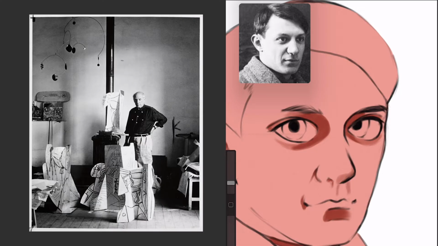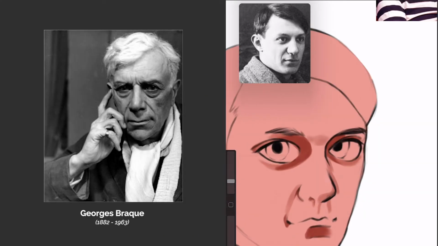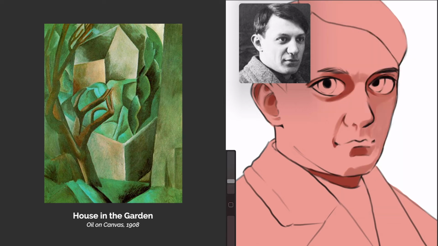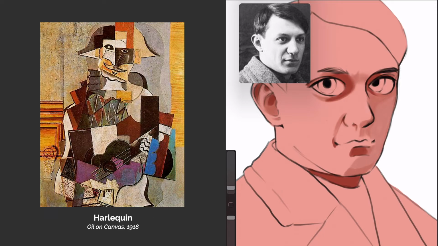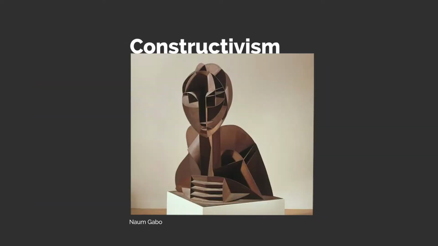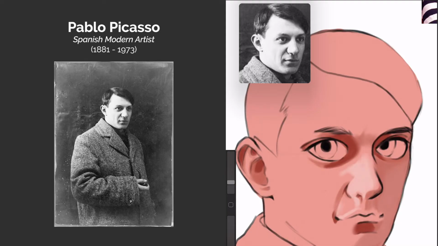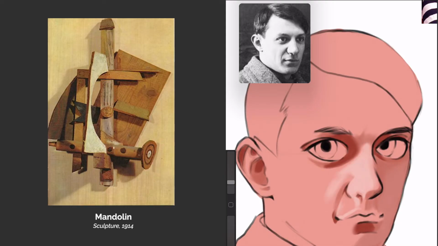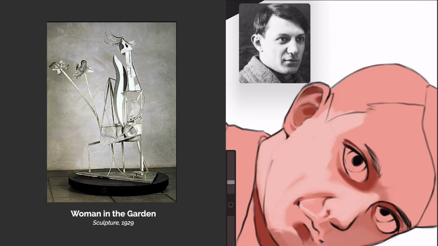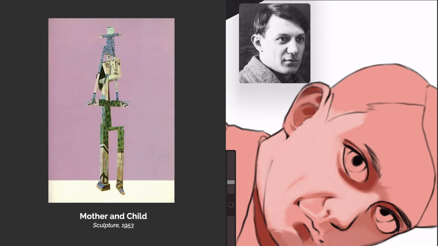Picasso is best known to be one of the founders of Cubism. Alongside Georges Braque, it became so well known that in 1910 to 1920, when the movement was just getting started, other spin-off movements stemmed from it, such as Futurism, Dada, and Constructivism. He's also credited with inventing the constructed sculpture and co-inventing the collage art style. He became a defining figure in the world of plastic arts, revolutionizing art for years to come.